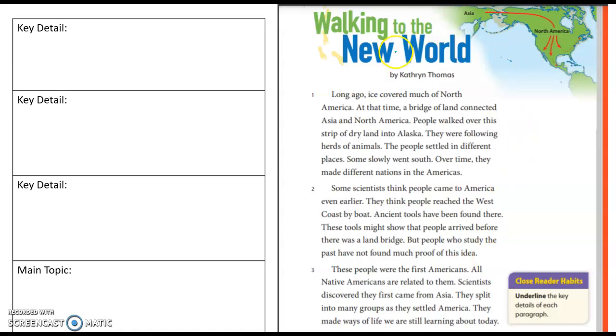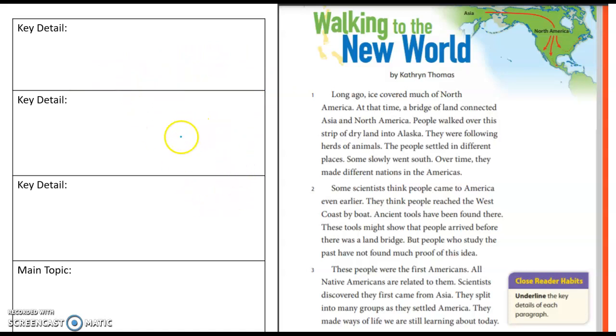So, after reading this text, I'm starting to think, what was the main topic? What was it all about? Well, I know in paragraph 1 we talked about a bridge of land that people walked to America on. I know in paragraph 2 they mentioned coming to America by a boat.